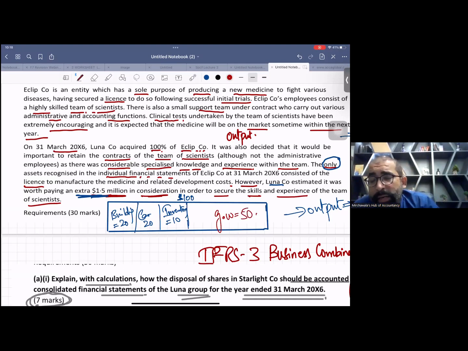I have taught this before, and now I'm teaching using a very basic technique. $100 for the complete business, and there are 3 separately identifiable assets: building, car, and inventory. So automatically the remaining residue is your goodwill. Now, you know the meaning of fair value adjustment. For example, I have just calculated this goodwill of 50, but suddenly my accountant came and said, "Sir, there is a mistake. Look here."